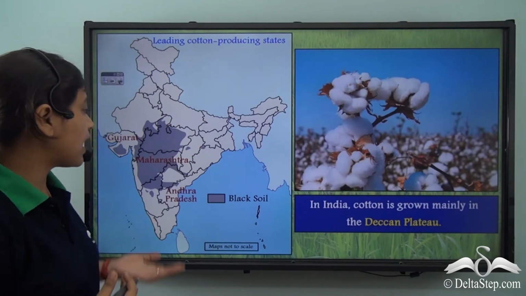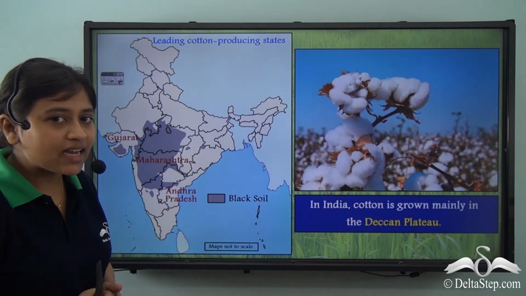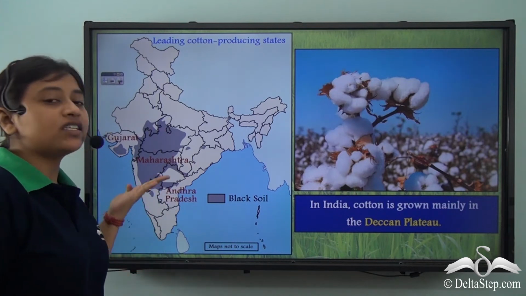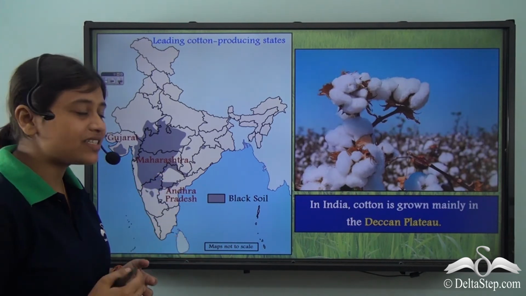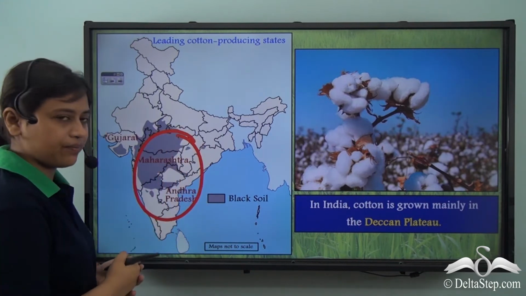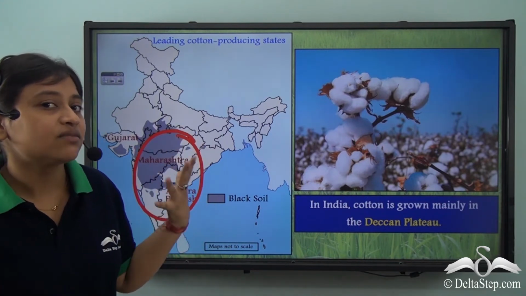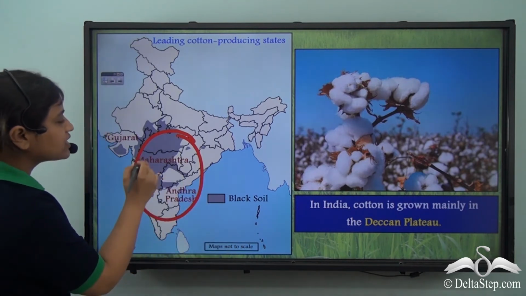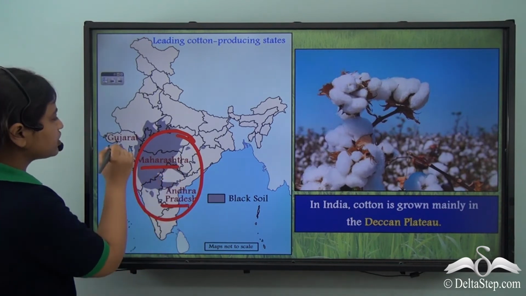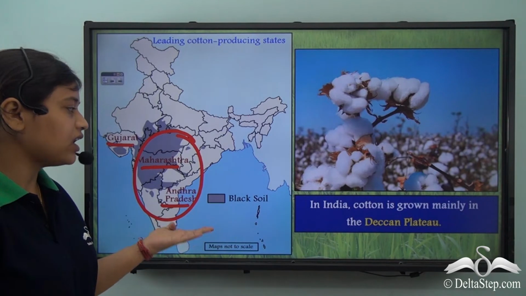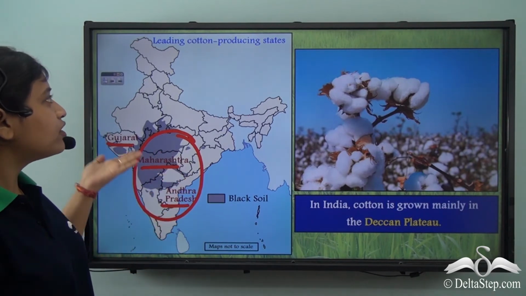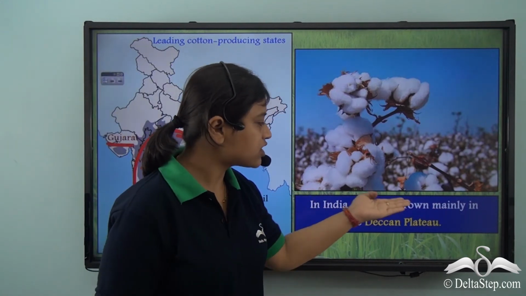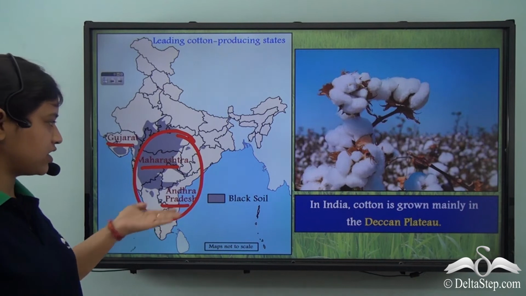So when we look at the map of India, what do we understand? That in regions that have a good amount of black soil, cotton is grown in huge amounts. Just like the Deccan area of India. The Deccan area has a large amount of good black soil, where cotton cultivation is done. So states like Maharashtra, Andhra Pradesh and Gujarat, which have black soil, produce cotton. Therefore, these are leading cotton producing states of India. So in India, cotton is grown mainly in the Deccan Plateau regions, which is this.